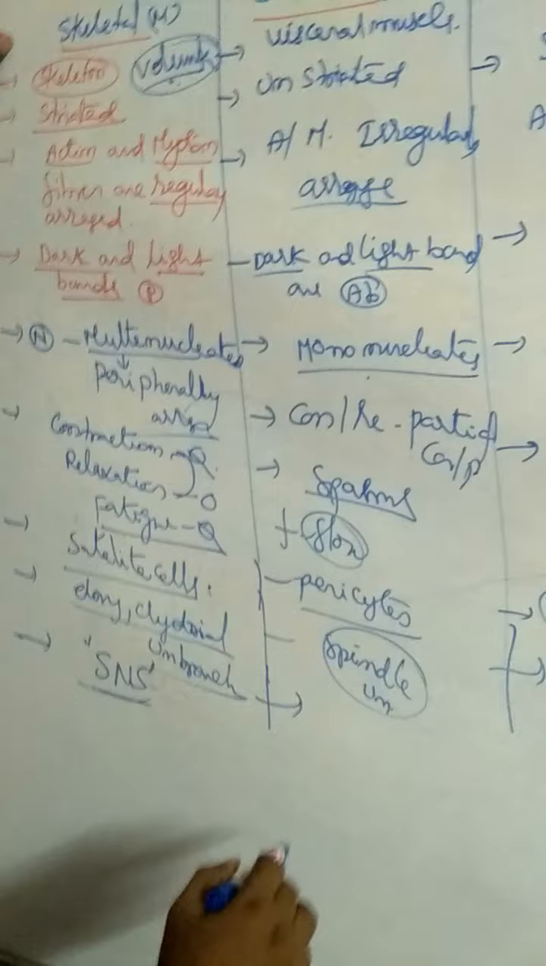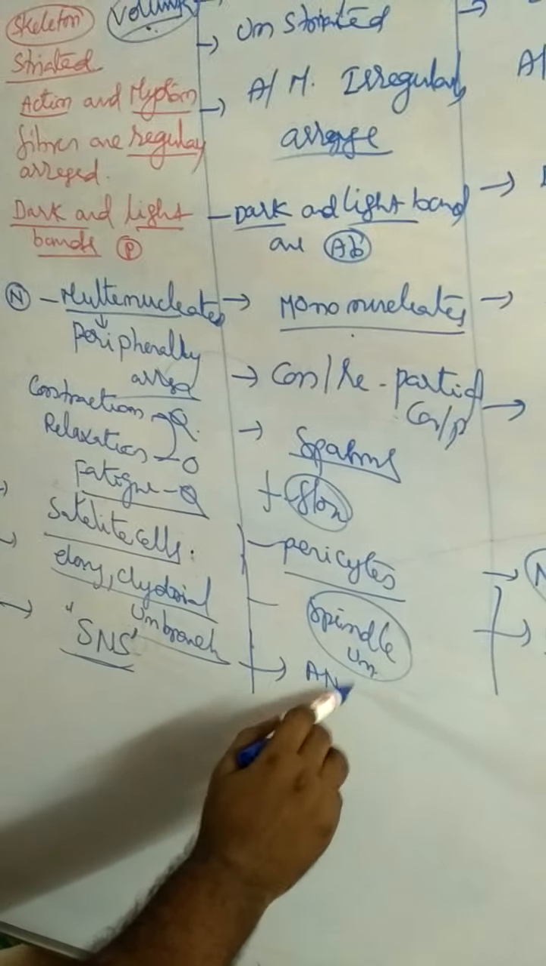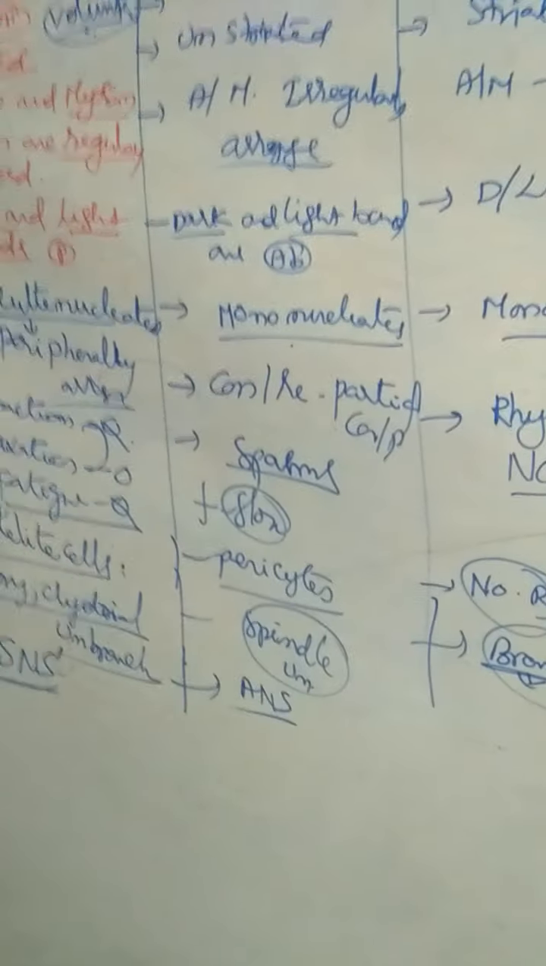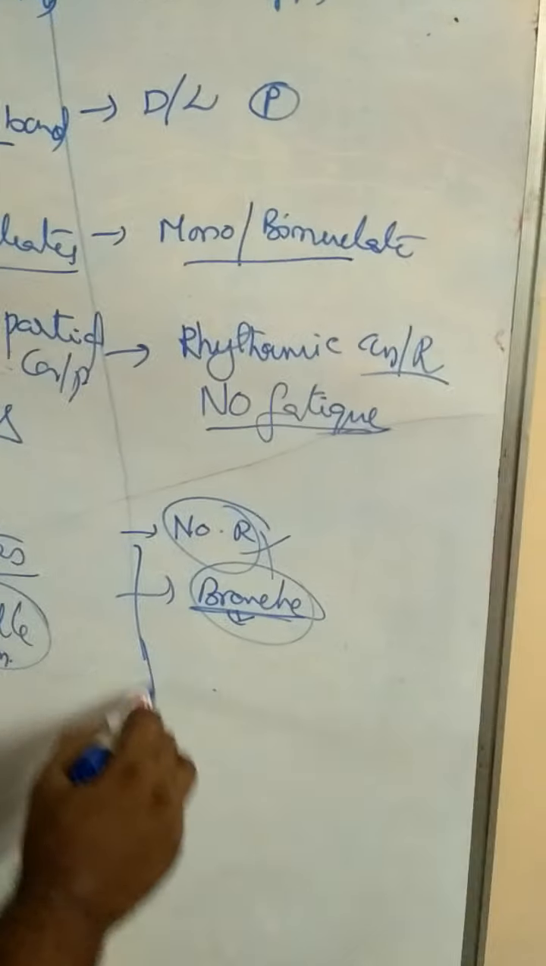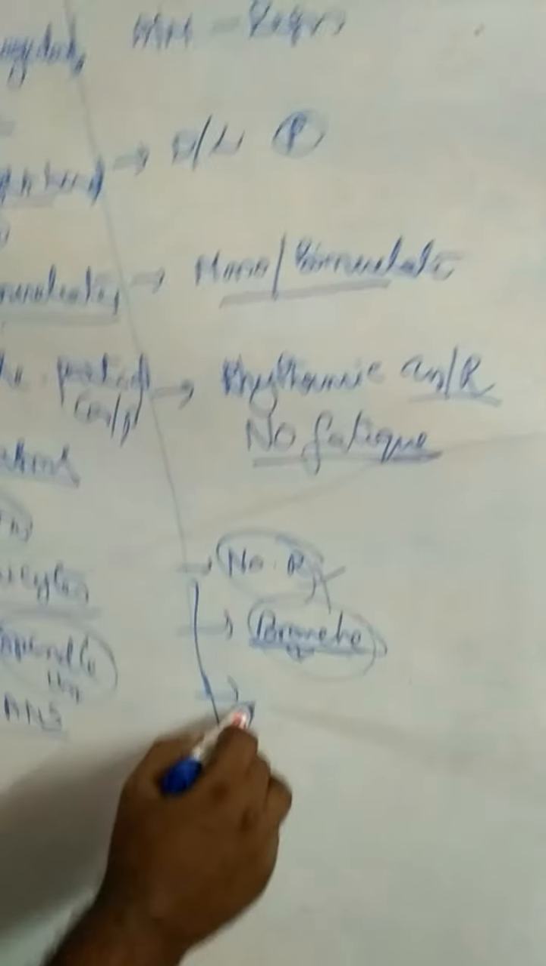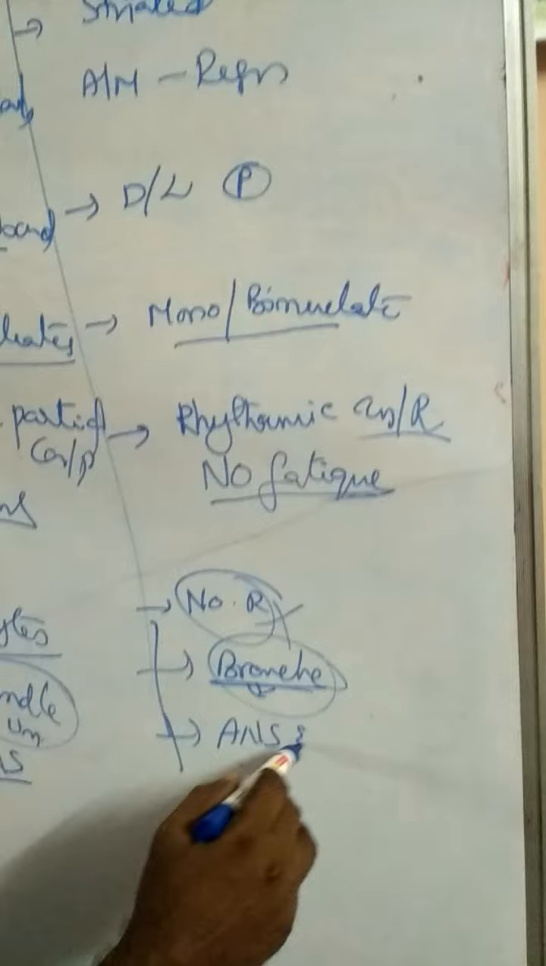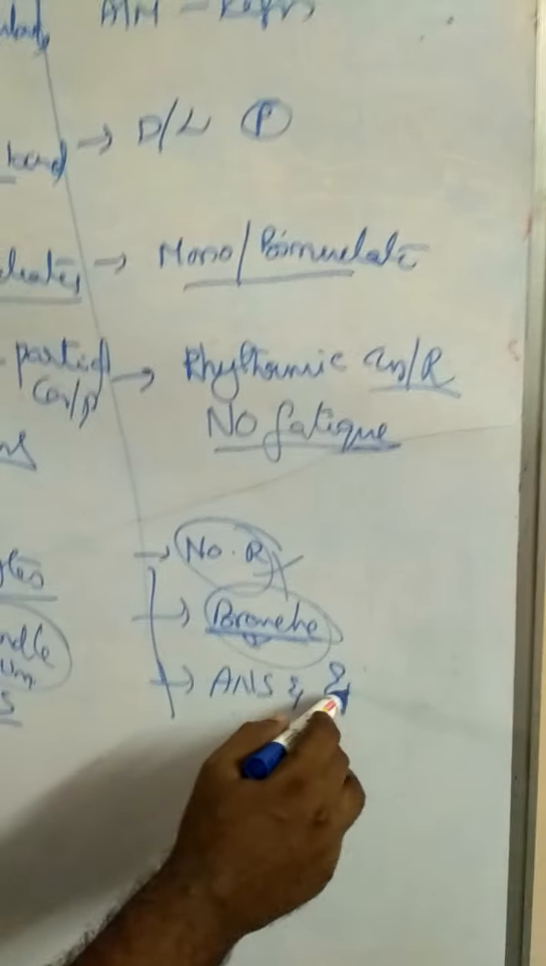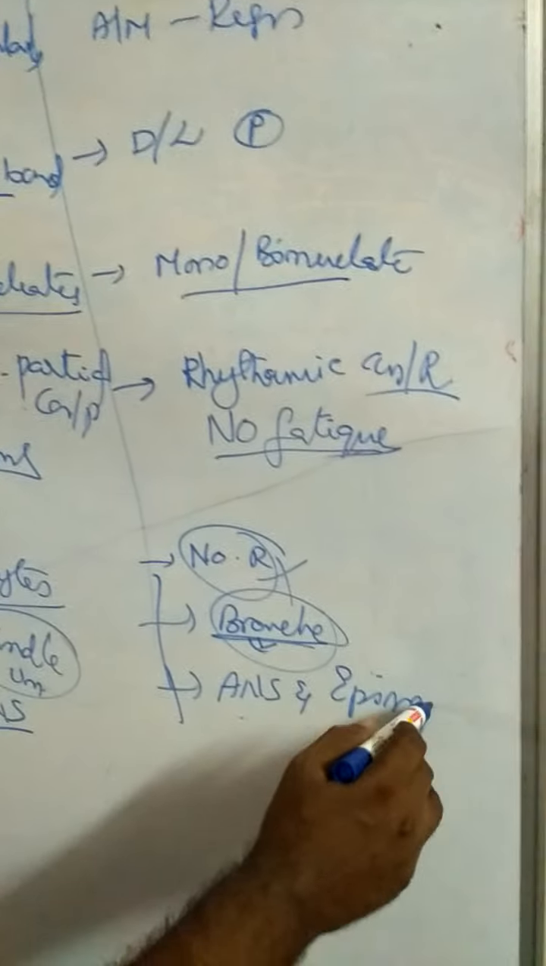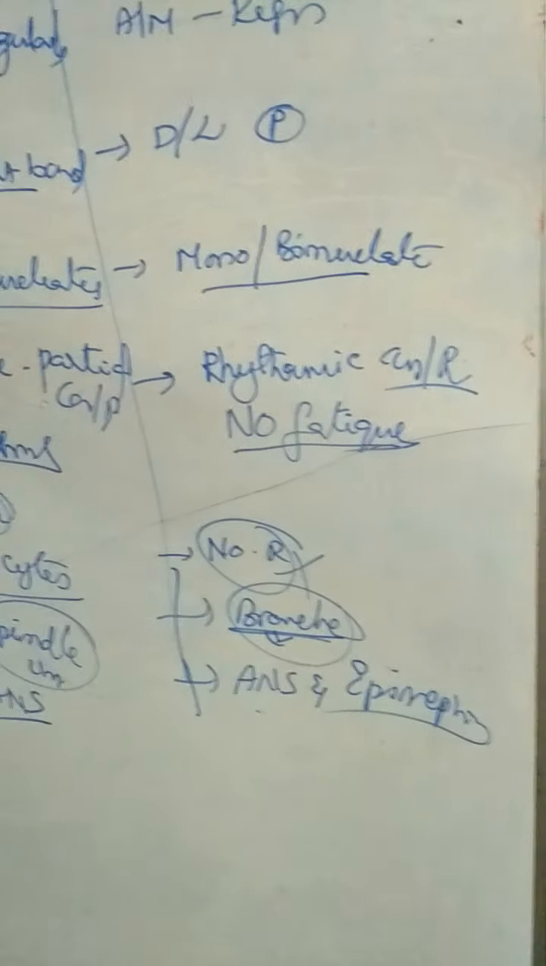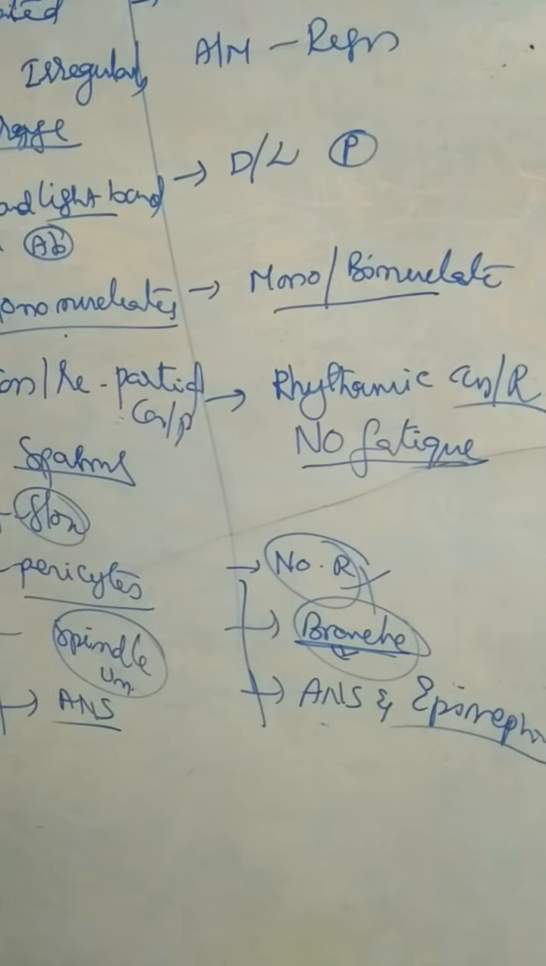Smooth muscles are under the control of the autonomous nervous system. Cardiac muscles are under the control of the autonomous nervous system and some hormones like epinephrine.